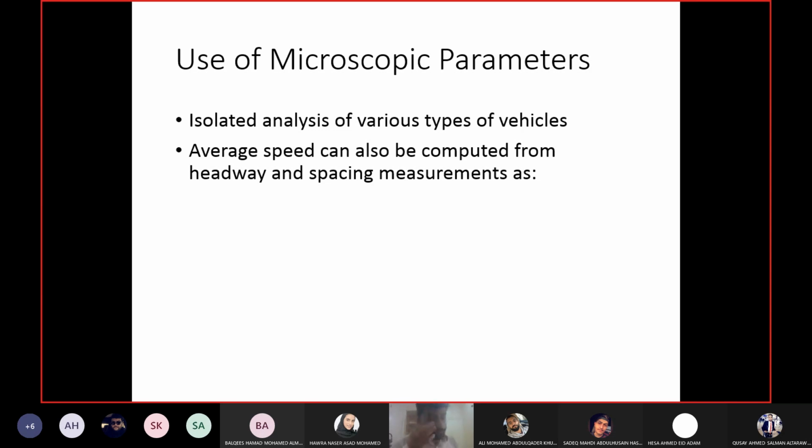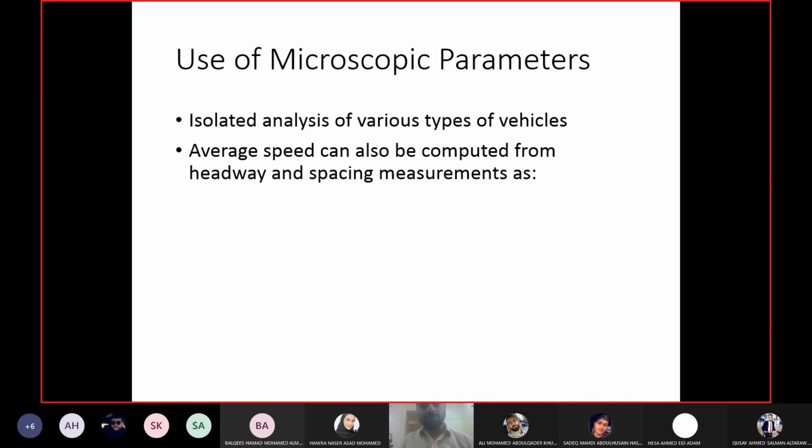Okay, so what is the reason for having microscopic parameters? Microscopic parameters are used when you are trying to study individual or different types of vehicles or different types of drivers. For example, you just want to study how a truck moves in the traffic stream. Then you will take the individual speed of trucks and headway and spacing for trucks and so on. And this is very common.